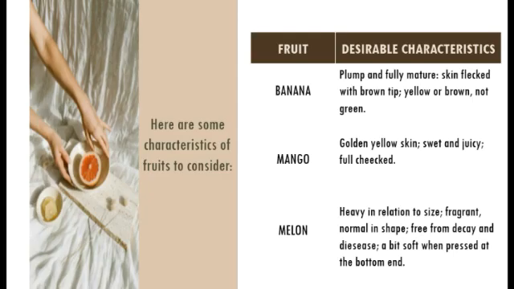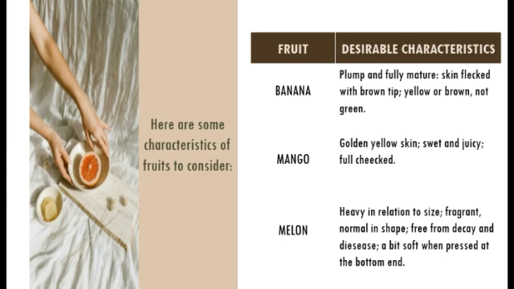Efficient selection of fruits involves a consideration of its special characteristics. Knowledge of these characteristics will ensure the selection of fruits with desirable qualities. Here are some characteristics of fruits to consider. Banana. Long and fully mature, skin flecked with brown tip, yellow or brown, not green. Mango. Golden yellow skin, sweet and juicy, full cheek.